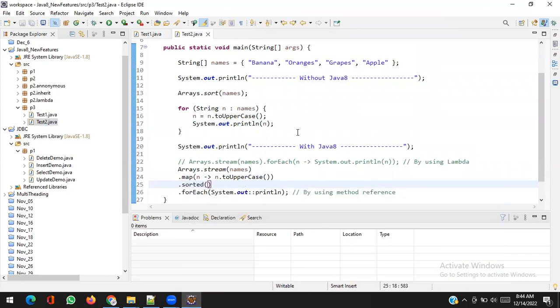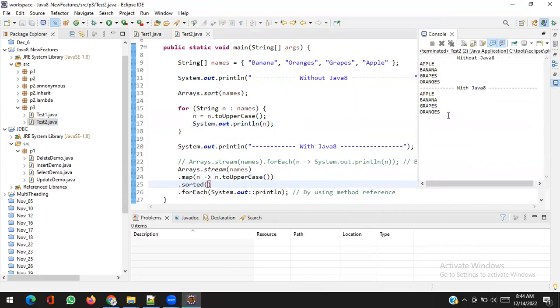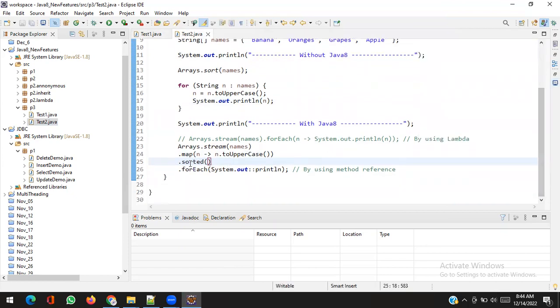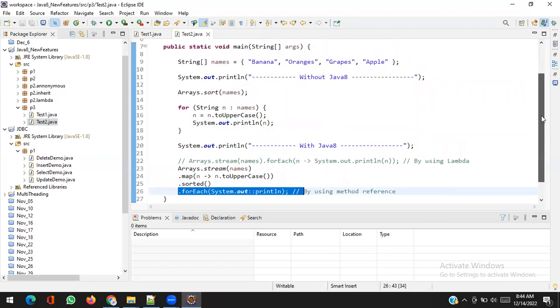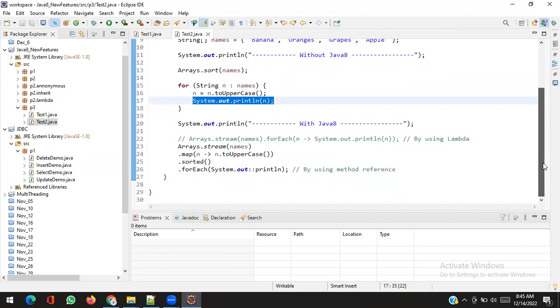That's it. The same output will come with Java 8, but in a step-by-step form. First step, create a stream. Second step, map into uppercase. Third step, sort. Then fourth step, print each element. Wow, very understandable and readable code. Here I sort it, then use a for loop: for every n I get the uppercase, then print, then again the next n. Okay, pretty much fine.